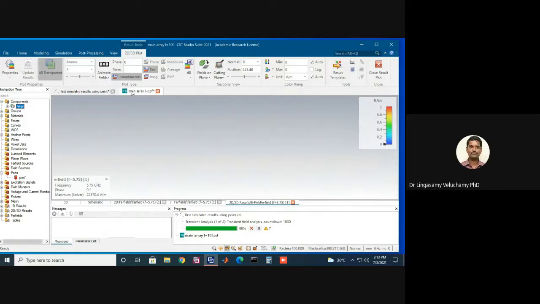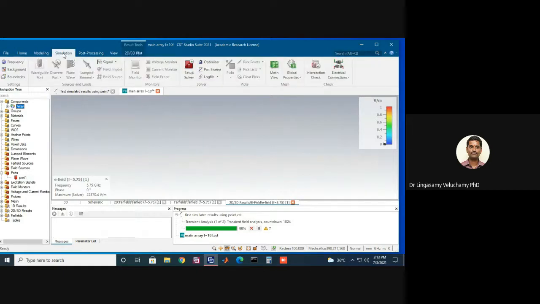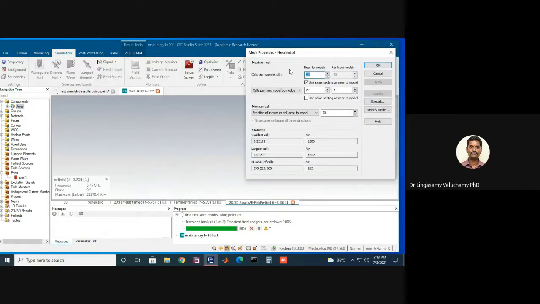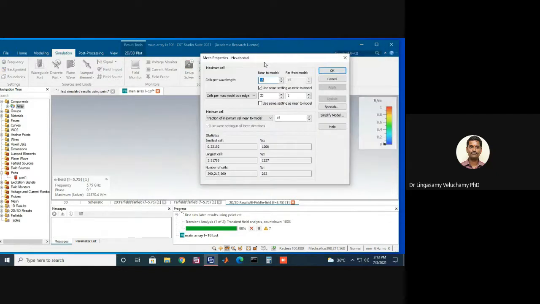You can go to simulation, global properties, mesh view. Global properties are there, right? Yes, sir. Click on that. Here you see that near to model, your cells per wavelength is 15. You can reduce it to 10. And for box edge you are giving 20. You can give it 10 like that.